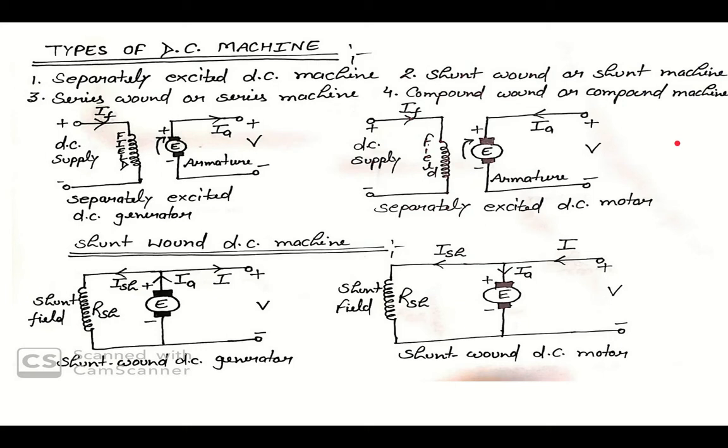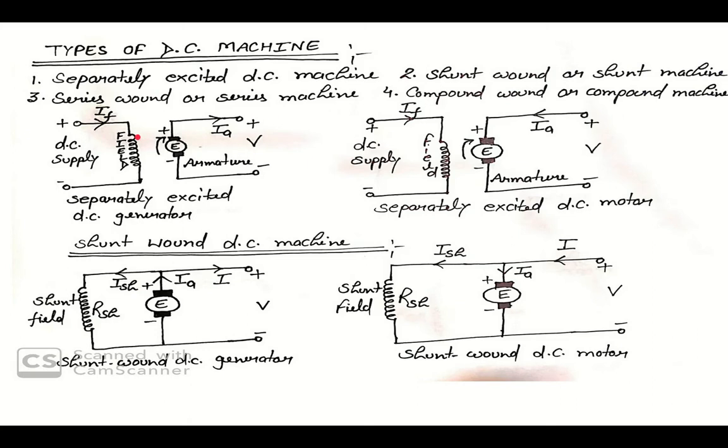So, as we know, the magnetic flux in a DC machine is produced by field coils carrying current. The production of magnetic flux in the machine by circulating current in the field winding is called excitation. So excitation is very important.